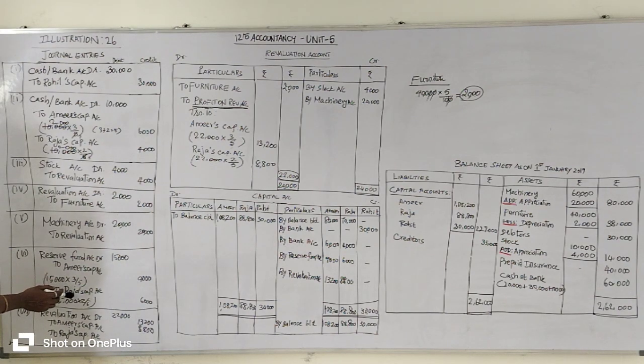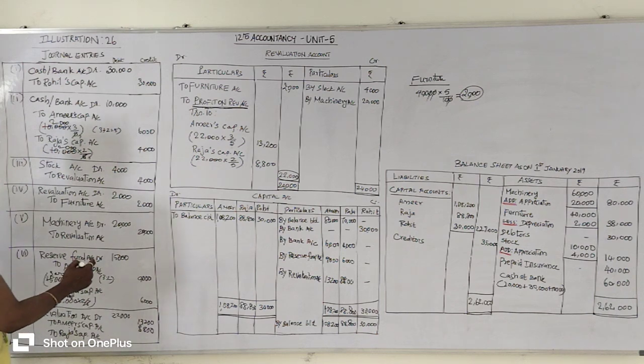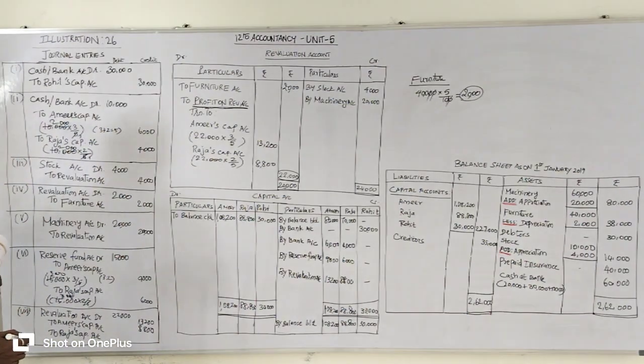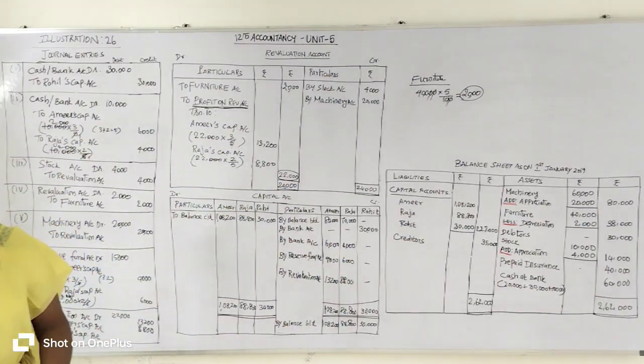Who are the old partners? Amir and Raja. To the old partners' capital account, the old profit sharing ratio is 3:2. So 15,000 into 3 by 5 for Amir. 5 ones are 5, 5 threes are 15, 3 threes are 9, so 9,000 rupees goes to Amir's capital account from the reserve fund. And 5 ones are 5, 5 threes are 15, 3 twos are 6, so 6,000 rupees goes to Raja's capital account from the reserve fund. Okay, now we are good. So for the adjustment related transactions, we pass the journal entry.